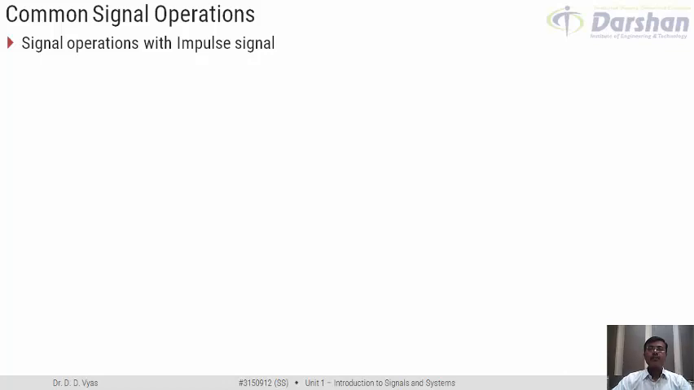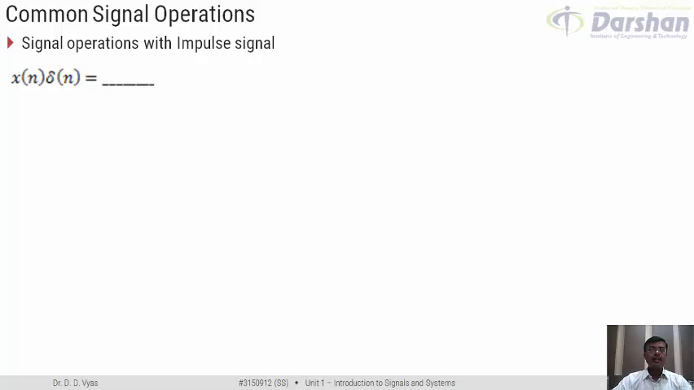I have tried to highlight different properties of impulse signal here by means of different types of signal operations discussed in terms of various examples. So let us start with the first example where we are trying to multiply an impulse signal with any arbitrary discrete time signal x of n. So the question is that if I multiply x of n with delta n, what would be the output?